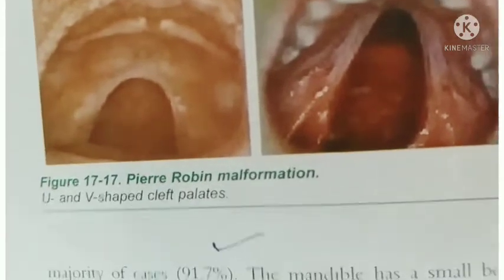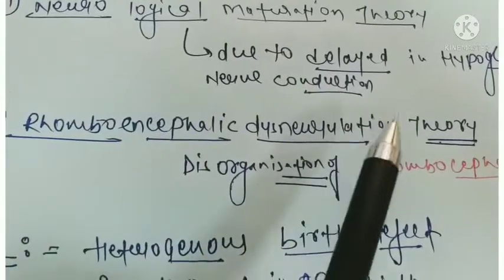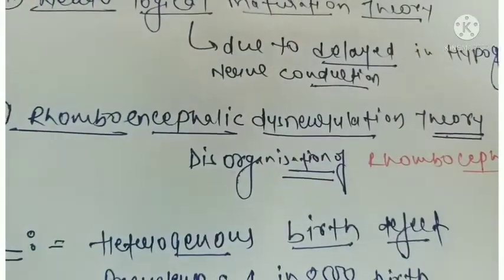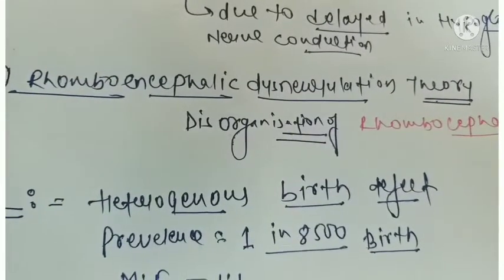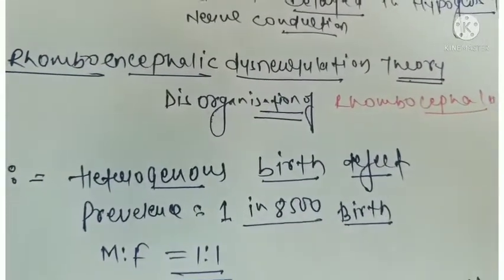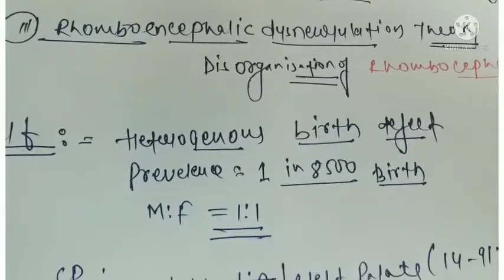Now the second theory, the neurological theory. In the neurological theory, delayed hypoglossal nerve conduction is the cause. In the rhombencephalic neuroregulation theory, disorganization of the rhombencephalon has occurred. So these are the two other theories, not so important.